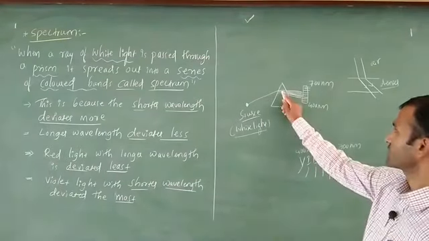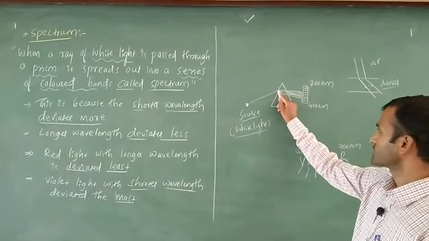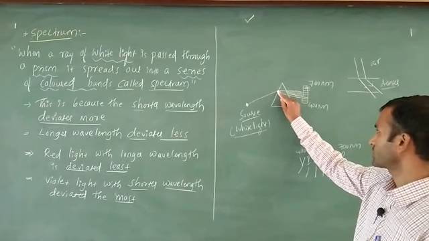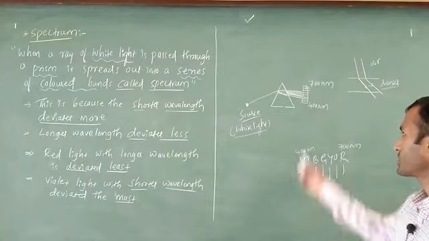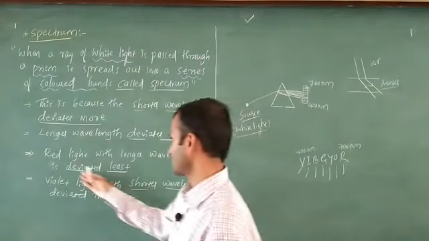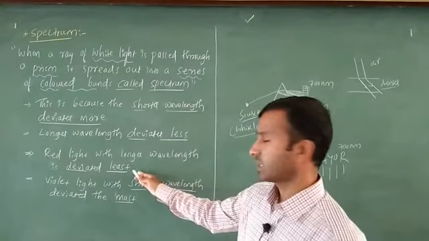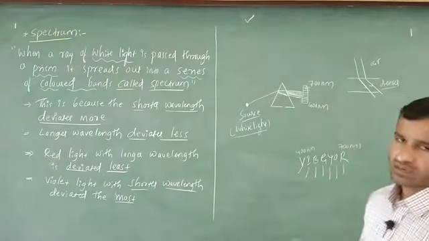That is why the first line indicates red. The last one comes like this, completely deviated. That is why we are going to get 400 nanometer here. Red light with a longer wavelength deviated least. After that, the violet light with a shorter wavelength deviated the most.